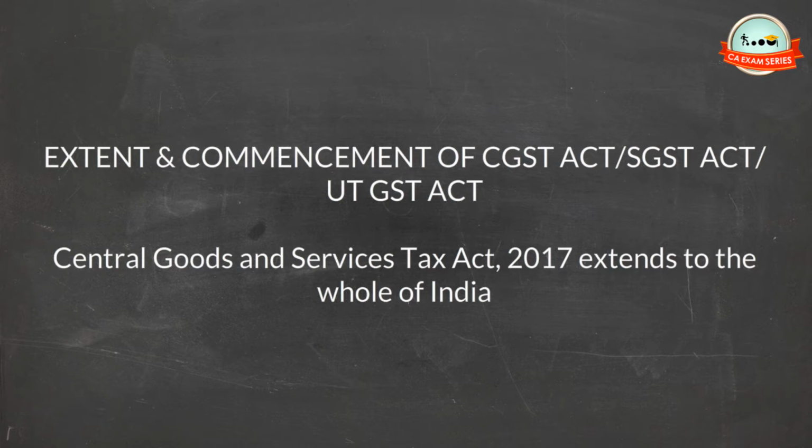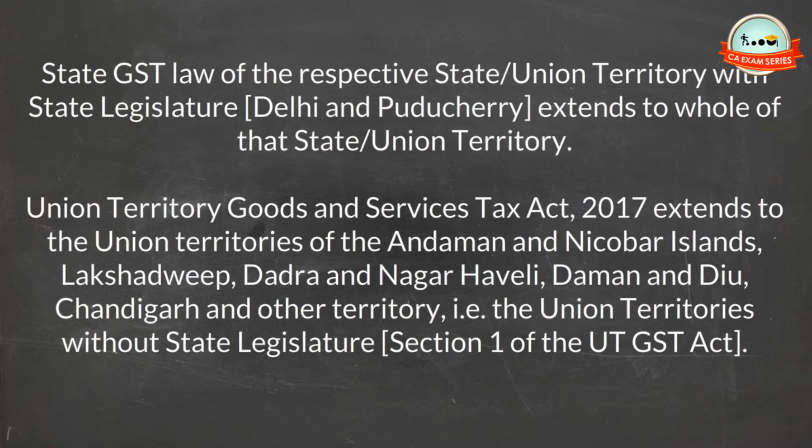Extent and commencement of CGST Act, SGST Act, UT-GST Act. The Central Goods and Services Tax Act, 2017 extends to the whole of India. State GST law of the respective state, and union territory with state legislature, Delhi and Puducherry, extends to the whole of that state or union territory. The Union Territory Goods and Services Tax Act, 2017 extends to the union territories of the Andaman and Nicobar Islands, Lakshadweep, Dadra and Nagar Haveli, Daman and Diu, Chandigarh and other territory, that is the union territories without state legislature. Section 1 of the UT-GST Act.